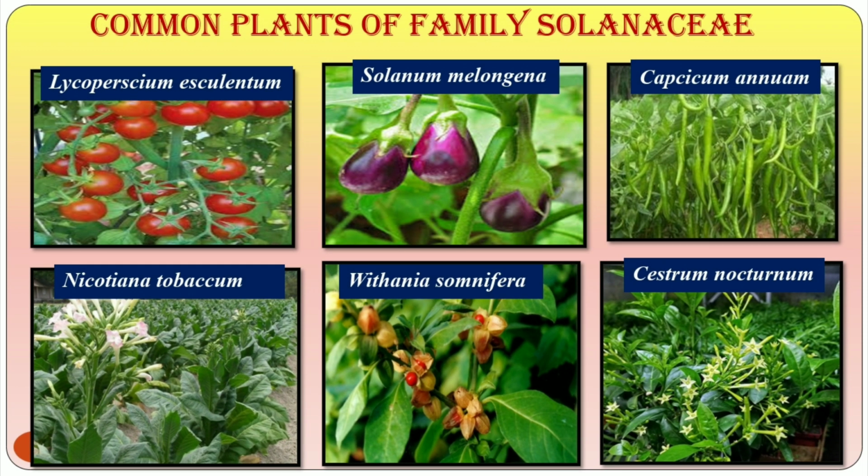Common plants of the family Solanaceae. Lycopersicum esculentum, that is tomato, a tall herb with red globose pulpy fruit. Solanum melongena, that is brinjal, a tall spinous herb with edible berries. Capsicum annuum, that is chili, a tall herb with green edible fruits.